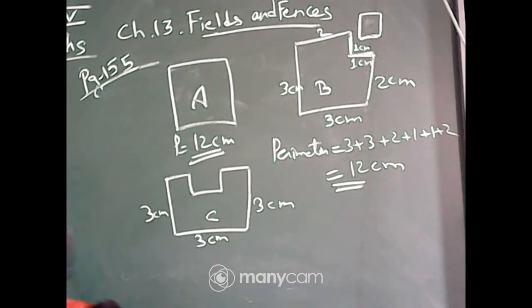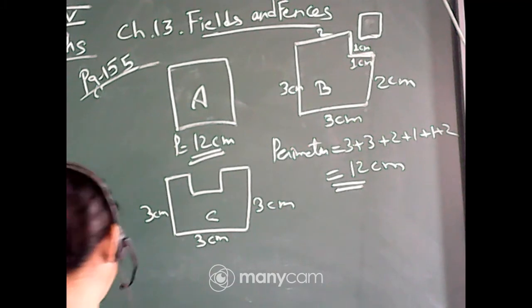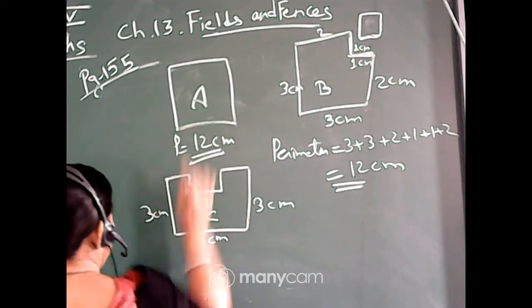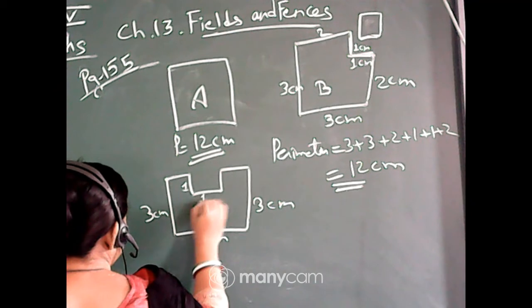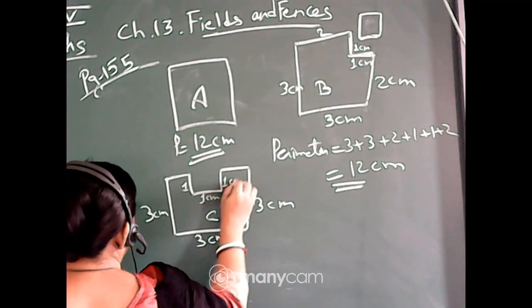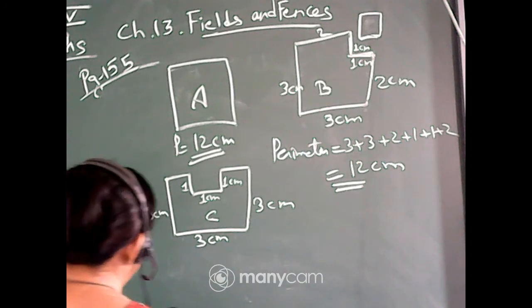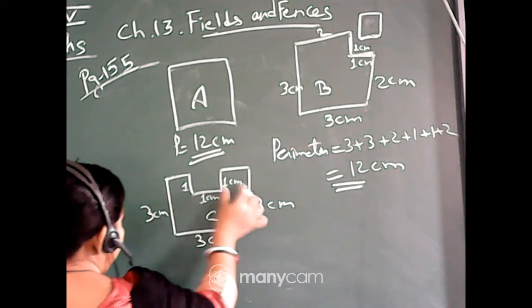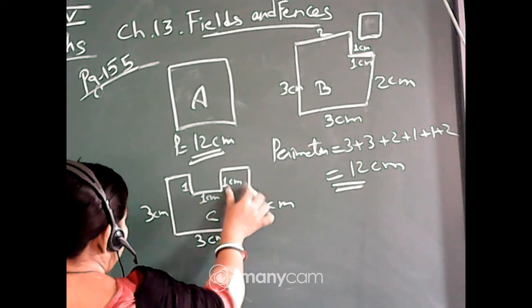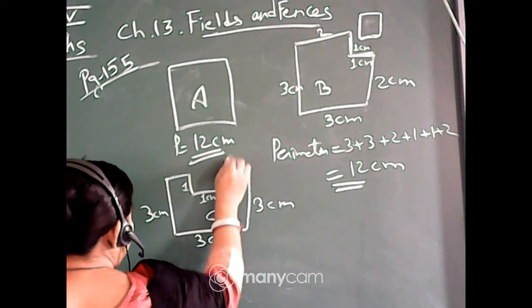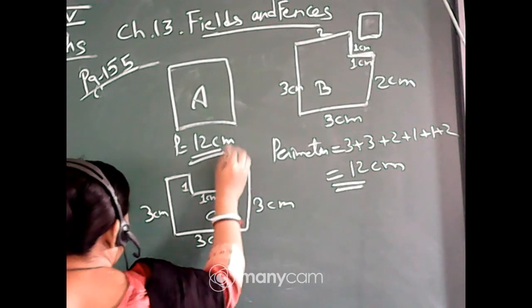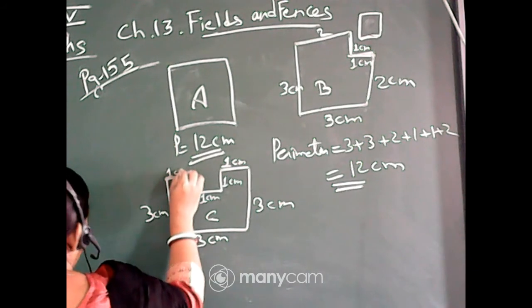Now here the square of 1 centimeter is being cut. That means this one is 1 centimeter, this is also 1 centimeter. So the upper one will be, here it is 1, here it is 1, 1 plus 1, 2. Here is 3, that means only 1 is left, this is 1. Similarly, this is also 1 centimeter.